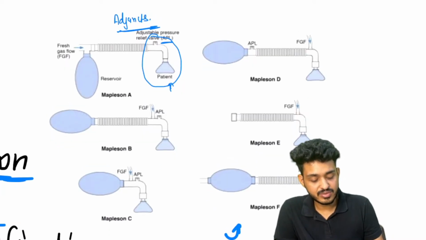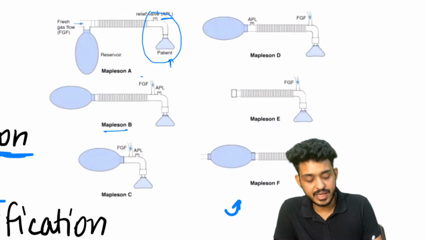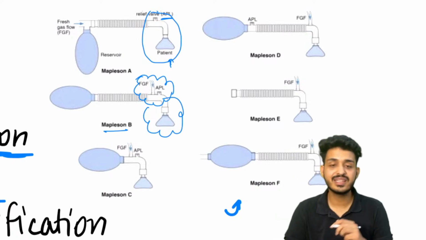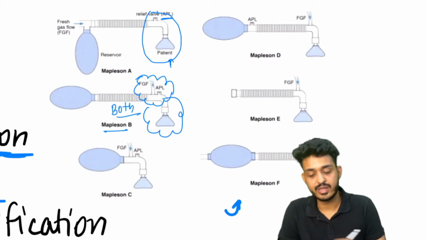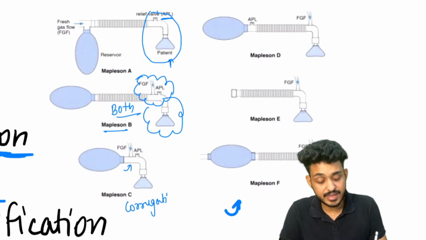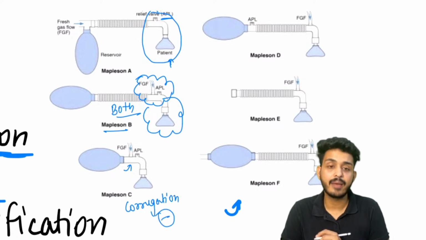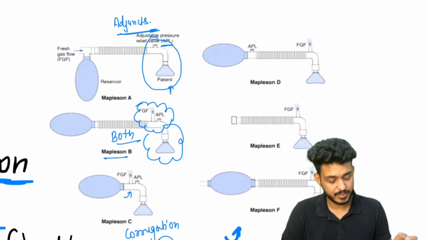B means what? This is your Mapleson B. In B, fresh gas flow and the valve, all three things will be together. So just remember both of them are together. C means here you will be finding no corrugations, so in C corrugations will be absent. And F will be used for pediatric, right?